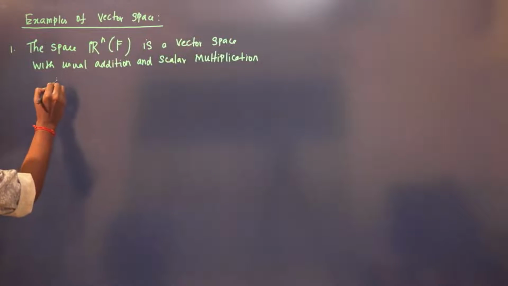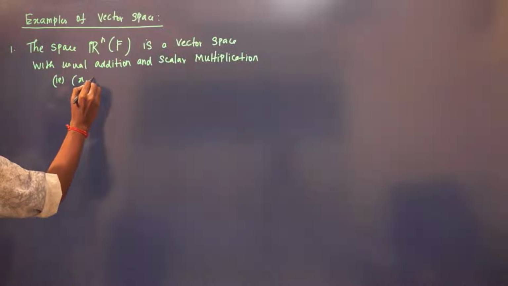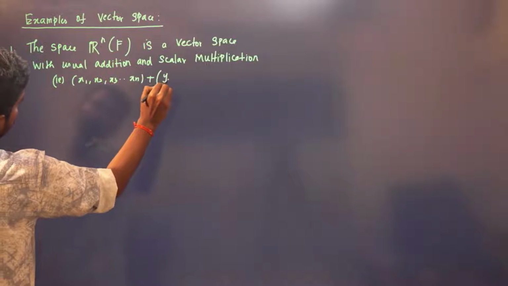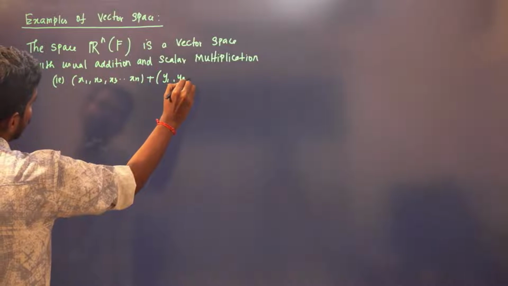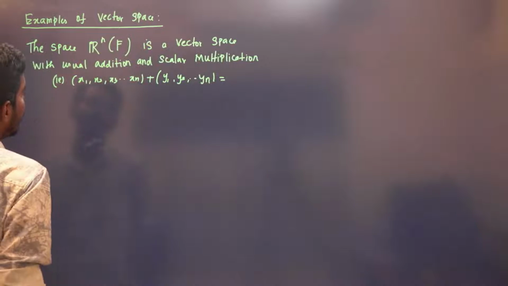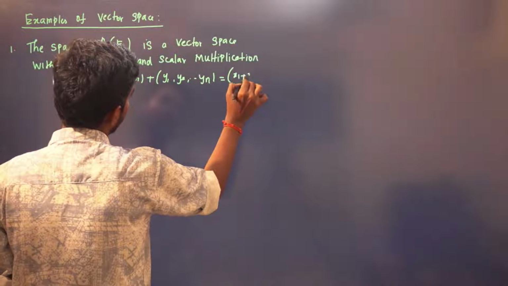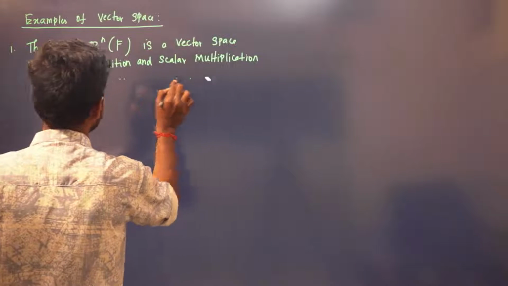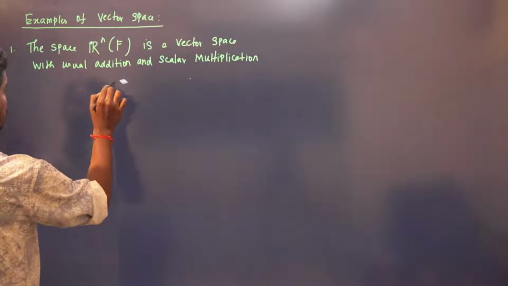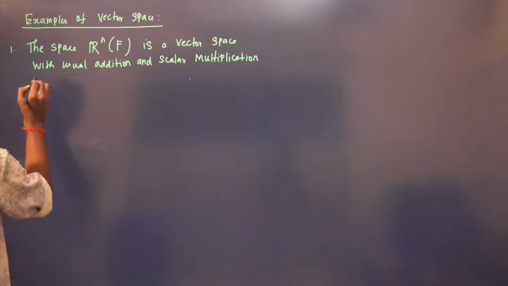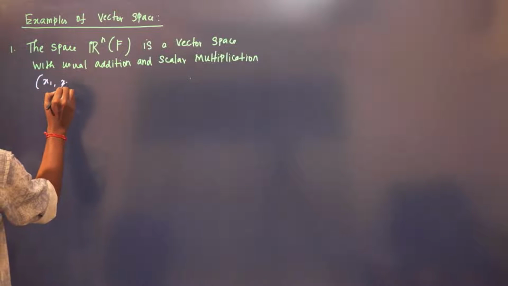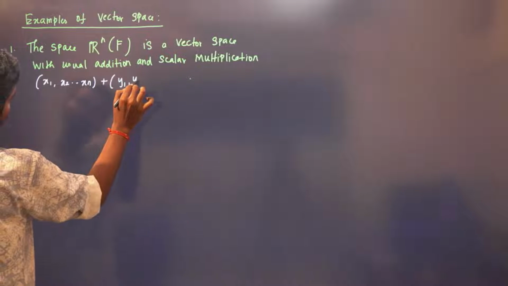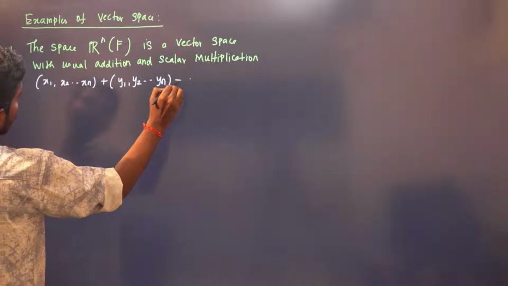That is, x1, x2, x3 and so on up to xn plus y1, y2 and so on up to yn should be added as x1 plus y1, x2 plus y2, and so on up to xn plus yn.